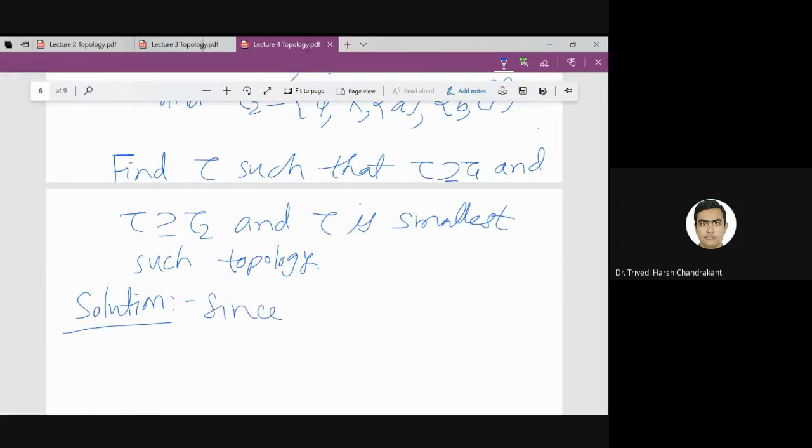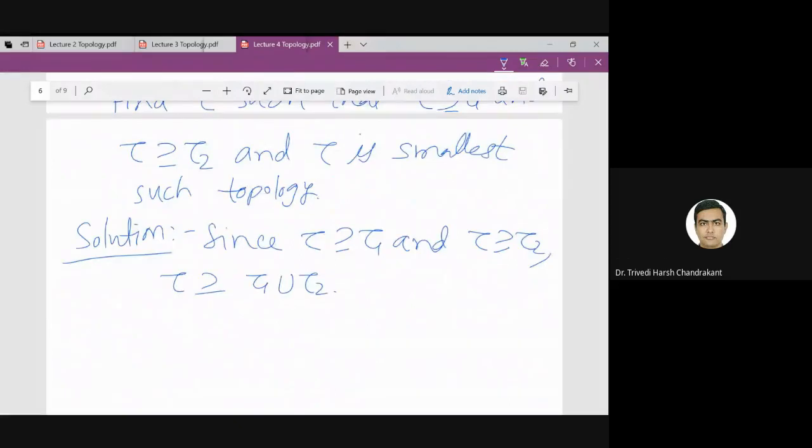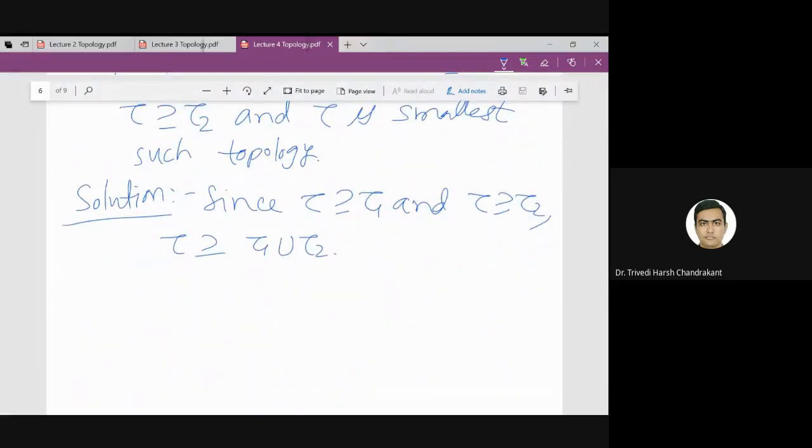Since tau contains tau 1 and tau 2, tau will anyway contain tau 1 union tau 2, right? So let us start with the elements of tau 1 union tau 2.